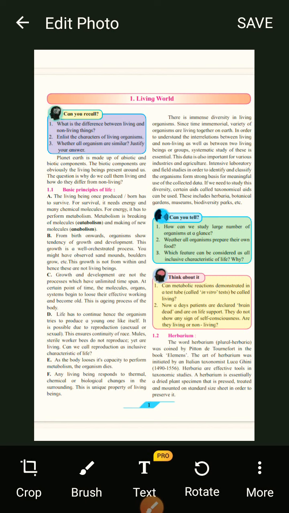What is taxonomy? Taxonomy is nothing but how an organism is kept in the hierarchy. These aids include herbaria, botanical gardens, museums, biodiversity parks, etc. So, in the next lecture, we will see about the herbarium.